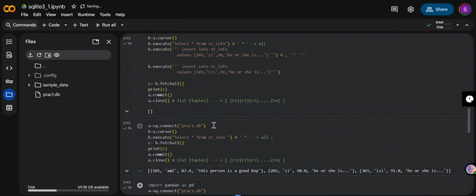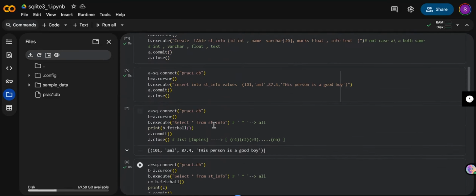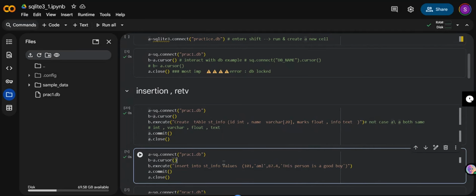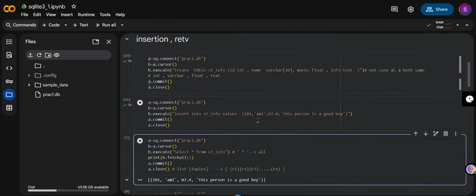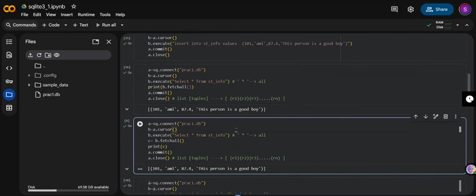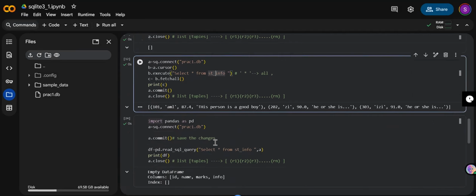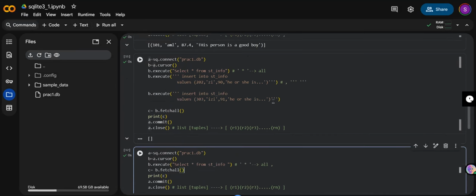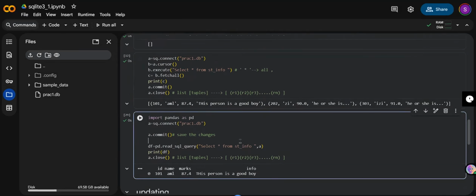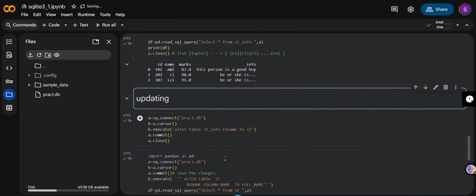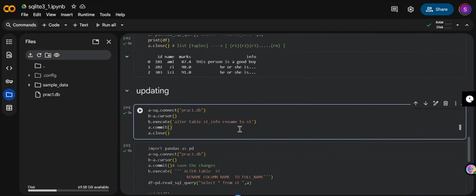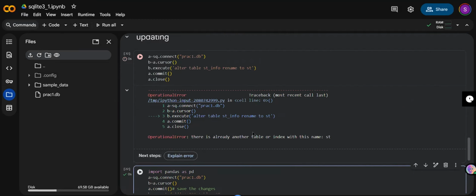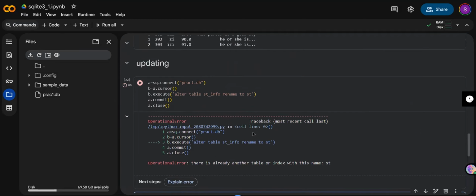Now I think something happened there. Okay, I'll explain what actually happened here when I run the table again. Yeah, now it's good. Okay, fine.